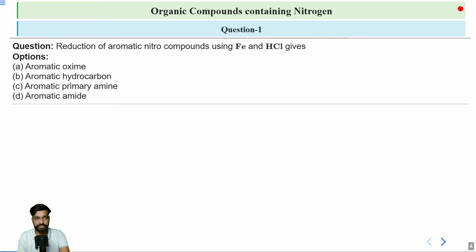So here is the first question. Reduction of aromatic nitro compound using Fe and HCl gives us. We have seen this reaction in the starting part of the preparation of amines. We have 4 options here: aromatic oxime, aromatic hydrocarbon, aromatic primary amine, and aromatic amide. So you have some time to solve it. Just try it by yourself and give your answer in the comment section.